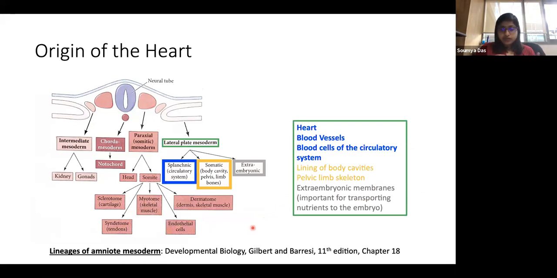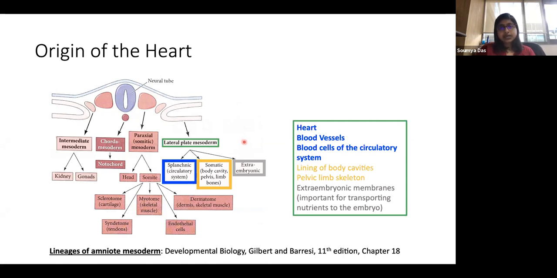Now, hopefully everyone understood the chambers and the aorta and what the basic function is. And I'm sure everyone by now, since you have done so many lectures of developmental biology, knows what this picture is. It is basically the coronal section of an embryonic disc. And what this picture is showing is the mesodermal lineage.